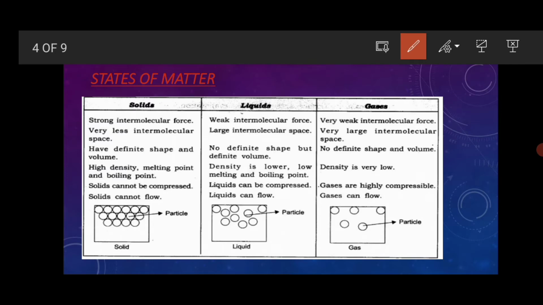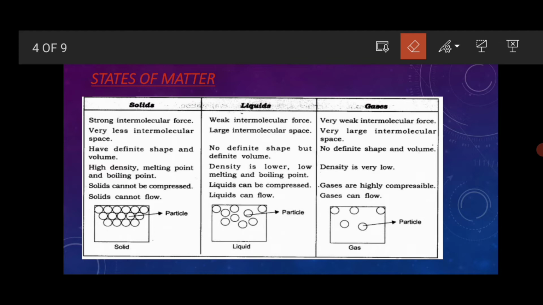You understood friends? Okay. Friends, we will move to the next point. Liquids. Weak intermolecular force. Here there is very weak intermolecular force and large intermolecular space. Here space, here space, here space. There is large intermolecular space.